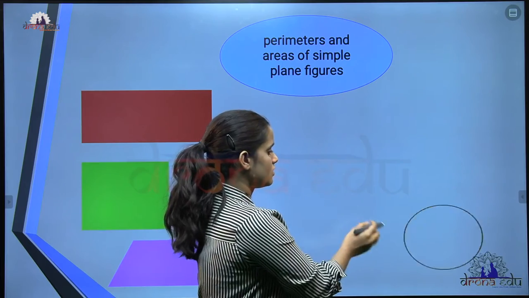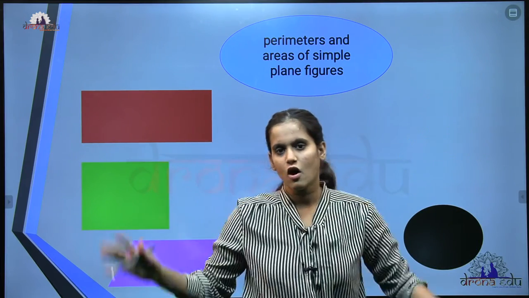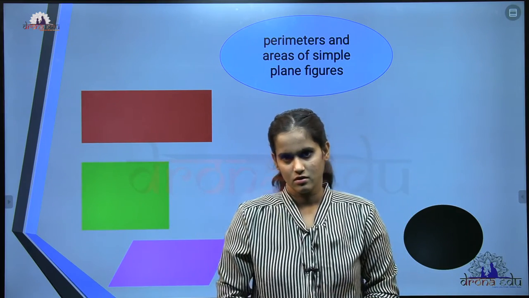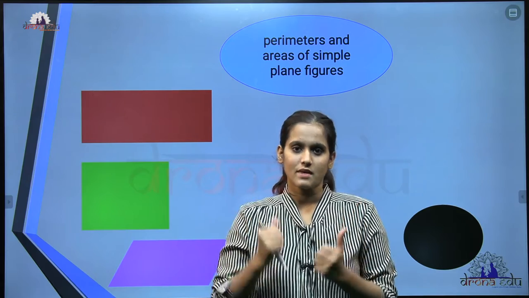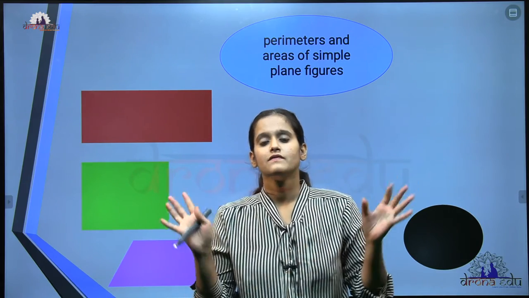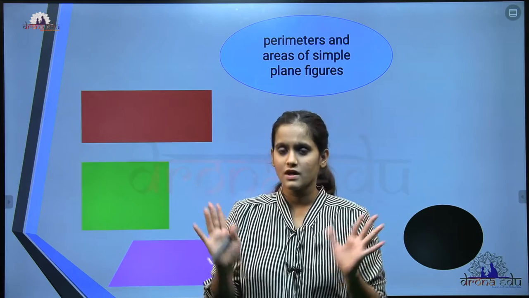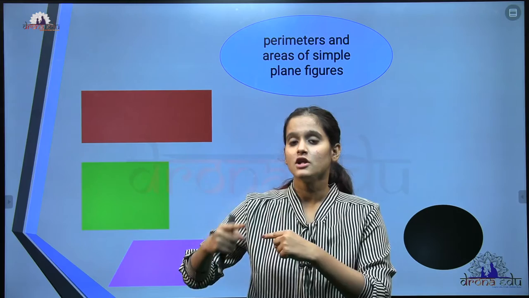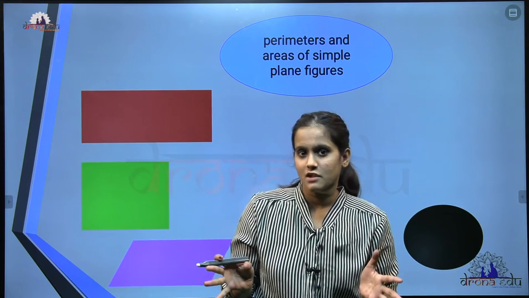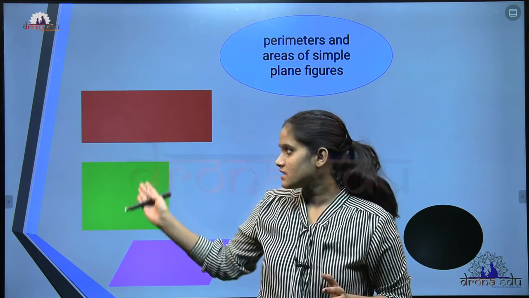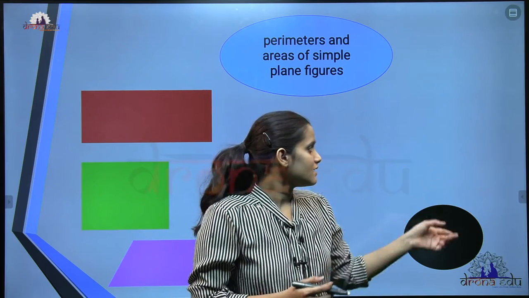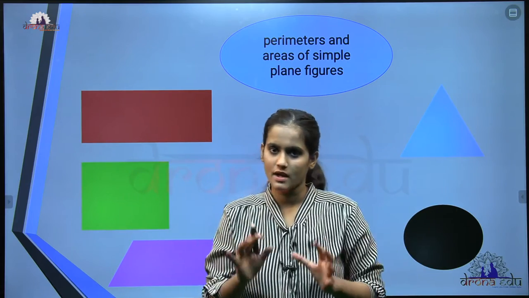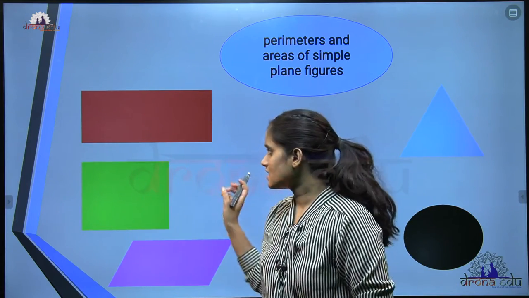So circle and triangle. All these plane figures we have seen the areas and perimeter. In this chapter we are mainly dealing with the area and perimeter of the circle. We need to know all these plane figures also, because in the last topic I told you about the combination of plane figures. It may include the rectangle, square, parallelogram, circle and the triangle also. That's why we need to know all these formulas. That's very important, friend. Okay, so let's see the next slide.